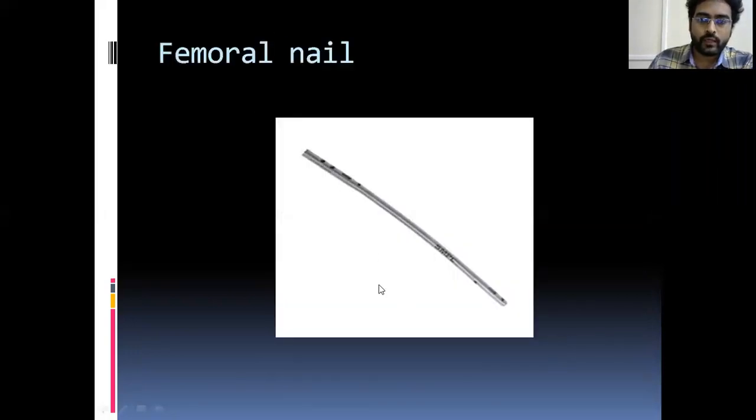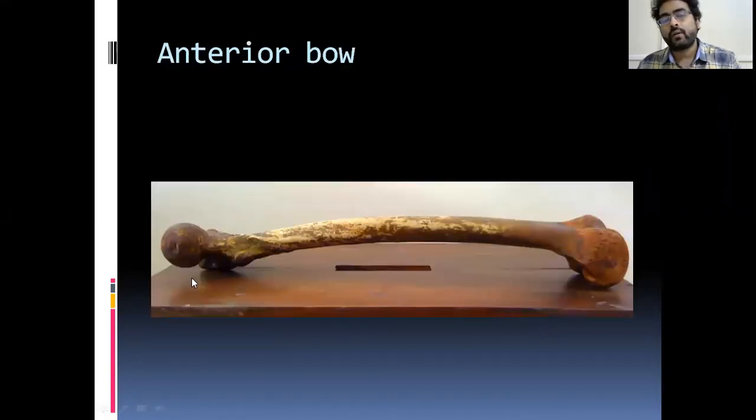This is the femoral nail. See, this is slightly bowed anteriorly. This is not a straight nail because it is slightly bowed anteriorly. It is a femoral nail. You identify, if there is a slight anterior bow, it is a femoral nail. Why? Because there is a bow.